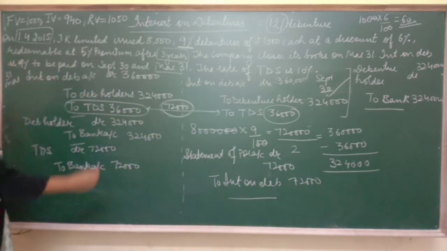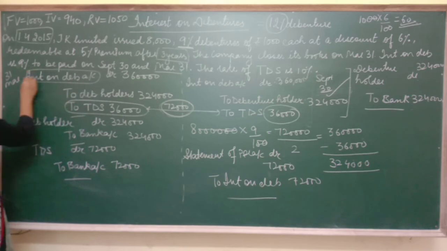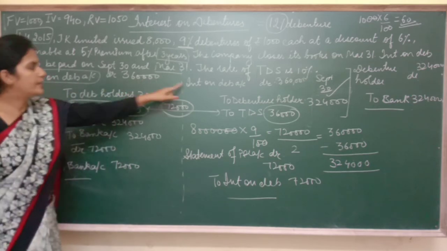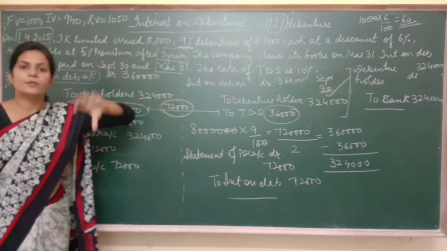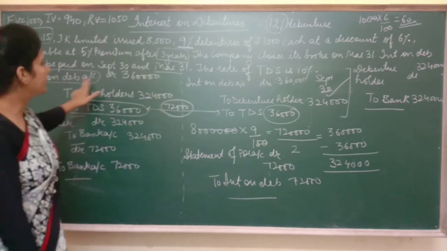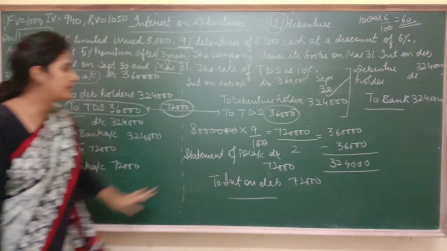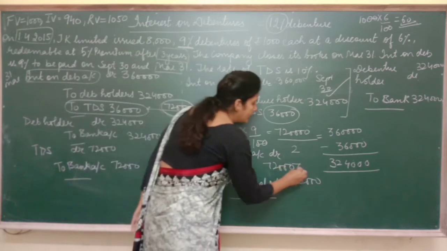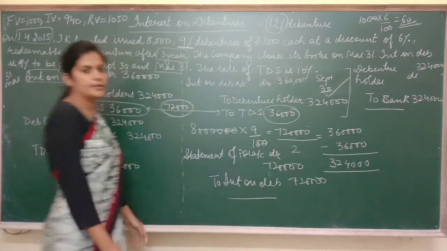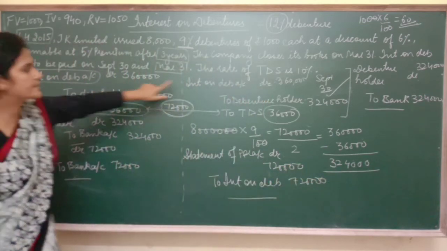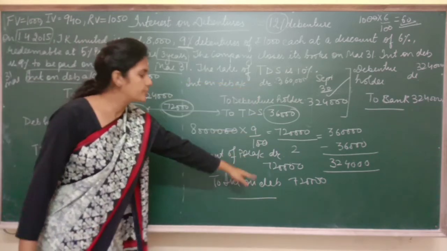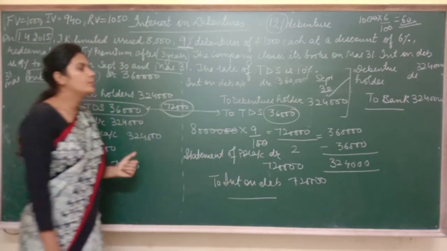Now see, in both the entries interest on debenture was debited. You debited it, so to write off, and writing off means to eliminate it. So you can see, to eliminate the debit we credit. Sorry, it's 7,20,000 by mistake, because I have paid interest of 3,60,000 and 3,60,000. Got it? So 7,20,000. So I hope this point is clear.